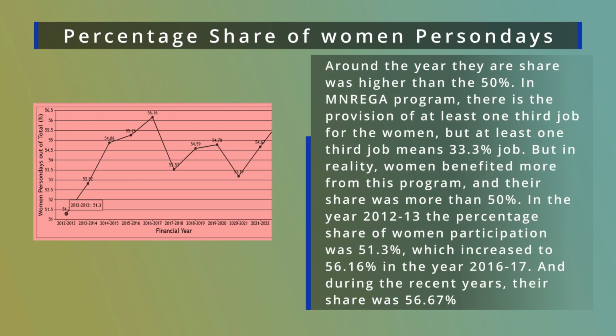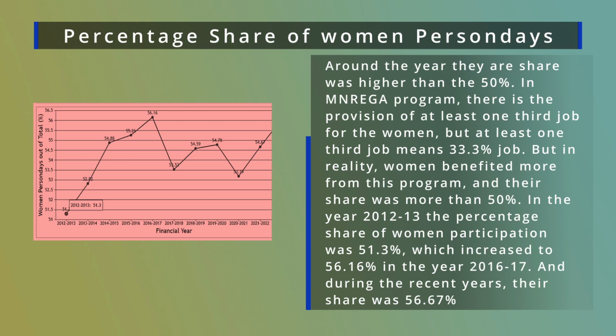But if we consider the participation of women, their share also fluctuated from year to year, but overall it was higher than 50%. In MGNREGA, there is a provision of at least one-third of jobs for women, that is, 33.3%, but in reality women benefit more from this program, and their share was more than 50%.